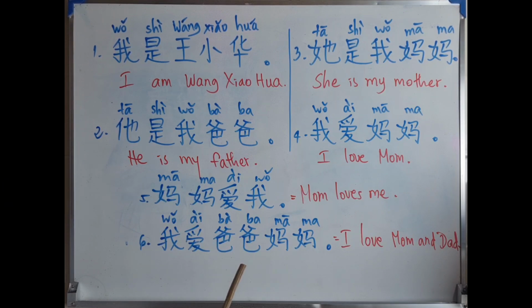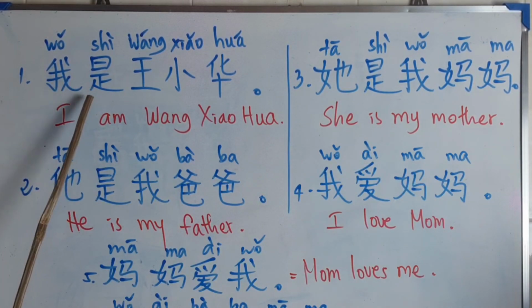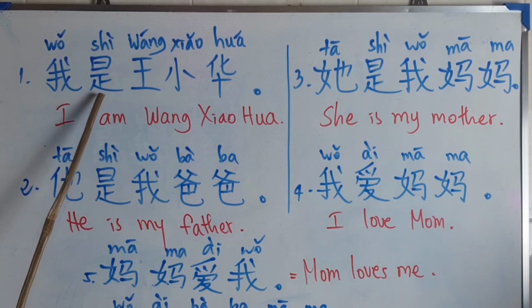So now let's start our lesson. The first phrase or sentence that we study today is when we want to say I am Wang Xiaohua. It means if we want to introduce our name, we say in Chinese 我, it means I, and 是, it's the same as "am, is, are" in English. In Chinese it is only one word, 是.